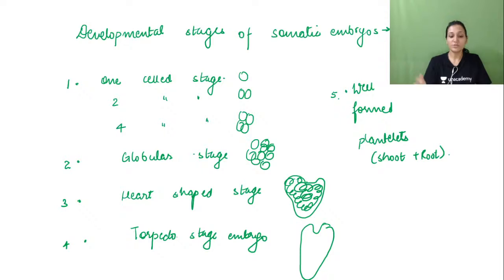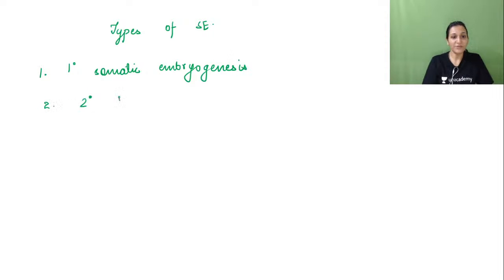Now somatic embryogenesis can be of two types. First is primary somatic embryogenesis, and second is secondary somatic embryogenesis, but obviously the term is quite okay. So which thing will be called primary somatic embryogenesis? In this type, the embryogenesis can only be induced by using the explants, right?